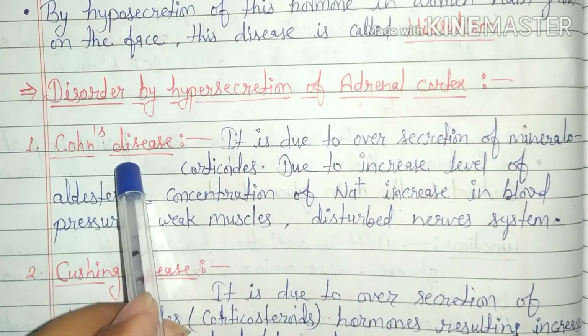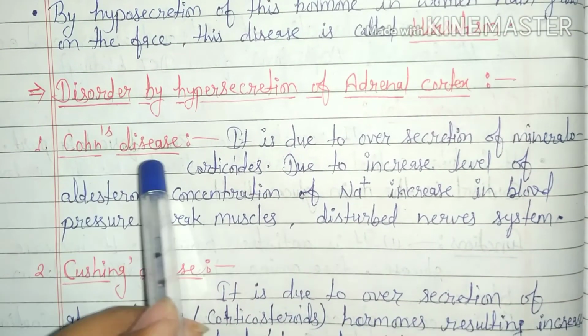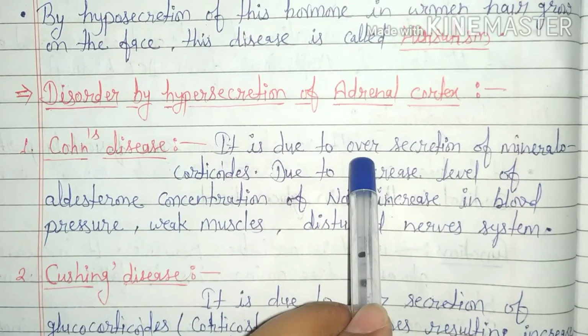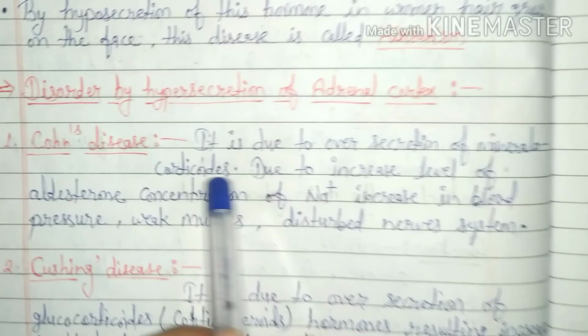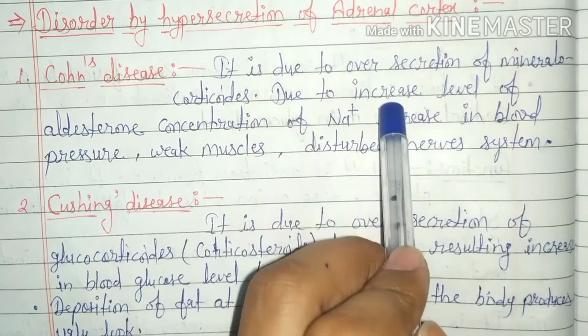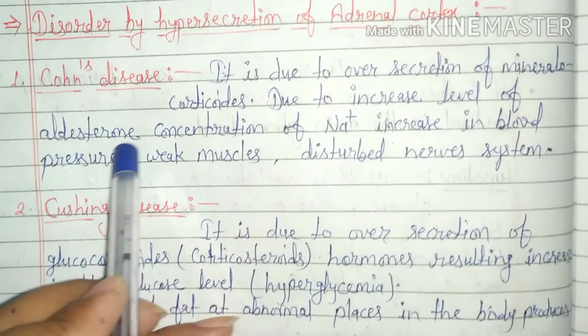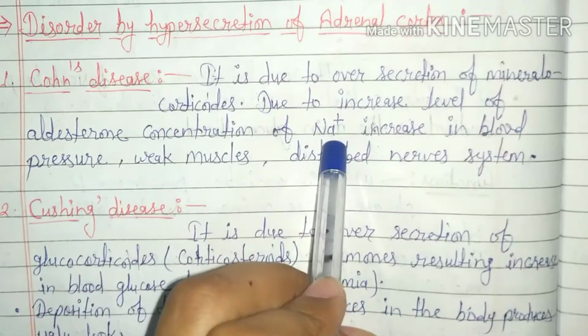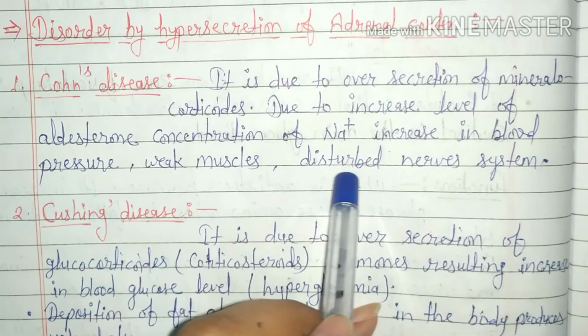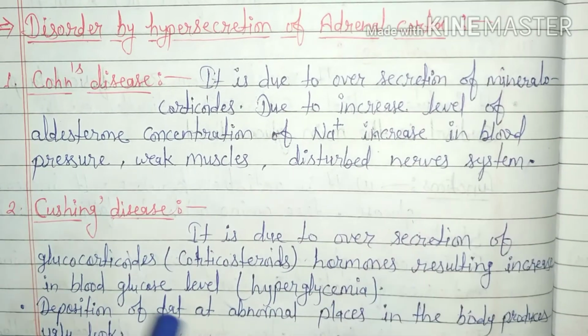Conn is the scientist's name. This disease occurs due to hypersecretion of mineralocorticoids. Due to increased level of aldosterone, there is increased concentration of sodium, increase in blood pressure, weak muscles, and disturbed nervous system.